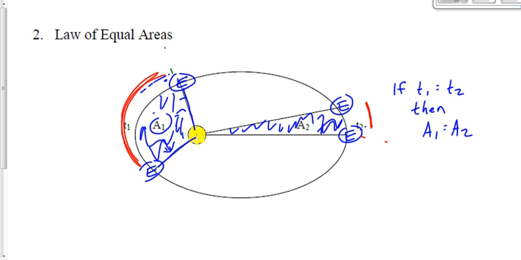The distance has got to be different here, because in order to have a stretched out, I want to call it a triangle. It's not really a triangle, but in order to have a stretched out triangle, that side can't be as long. It can't be. It travels less distance over here in the same amount of time as it travels more distance over here.